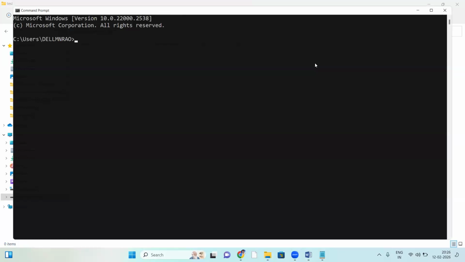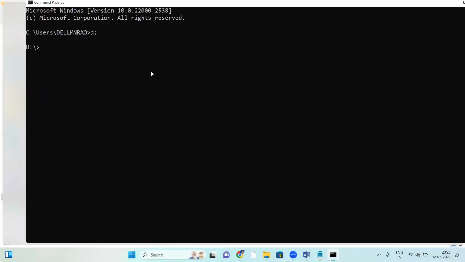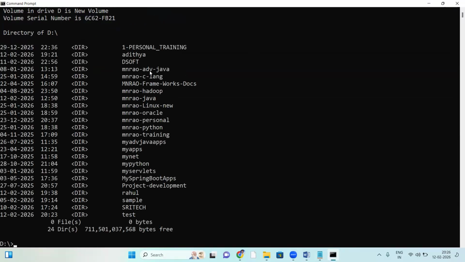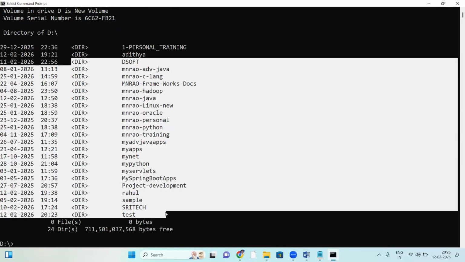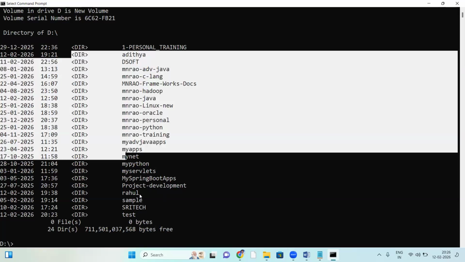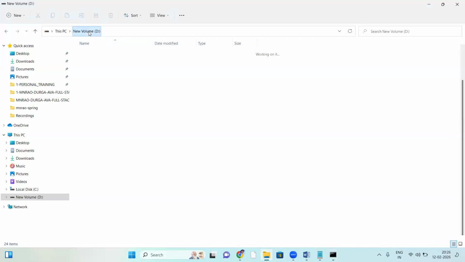Go to D drive with D colon. Now check the contents of D drive with DIR, which lists the contents of the directory. All are directories, same as what I'm opening in D drive.